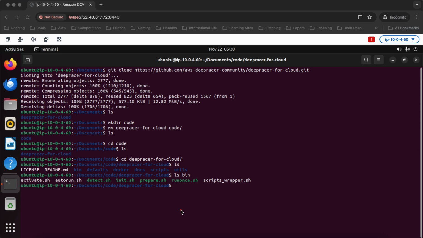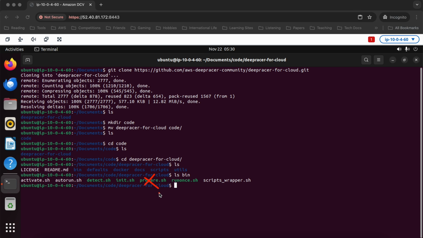The one we really need to run right now is init.sh. This is going to do some initial setup for us. It will pull down some container images if we don't already have them. I am going to run that in just a second. Before we do that, though, there's a couple of configuration things I want to do. I should also point out you should not run this.